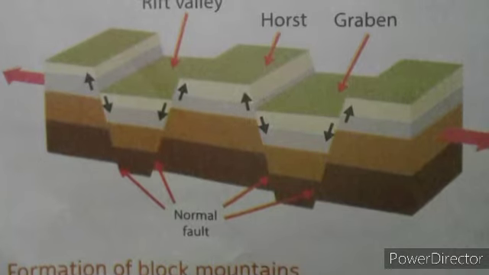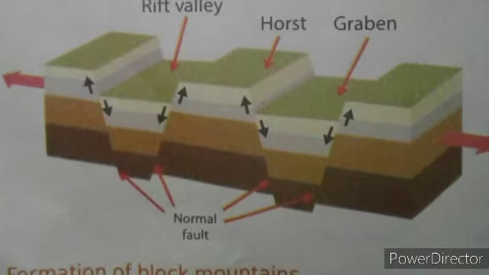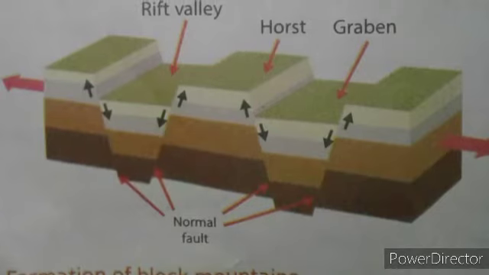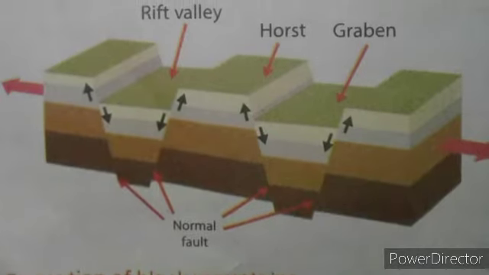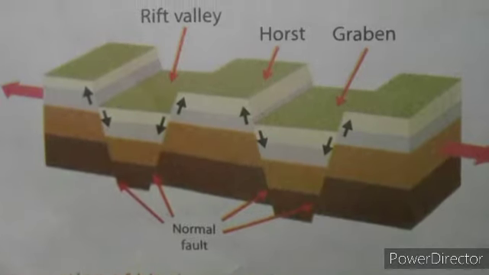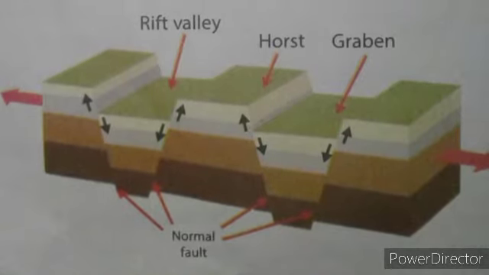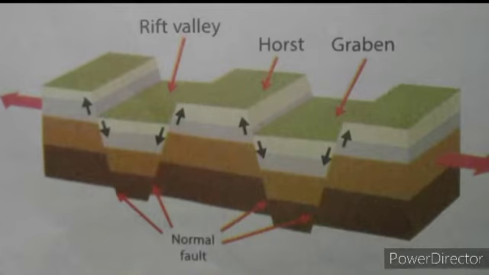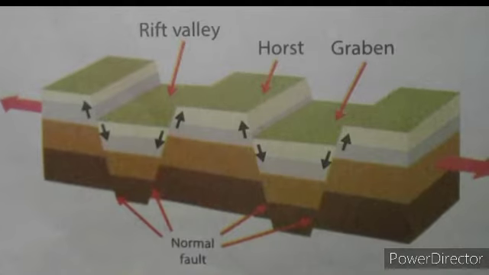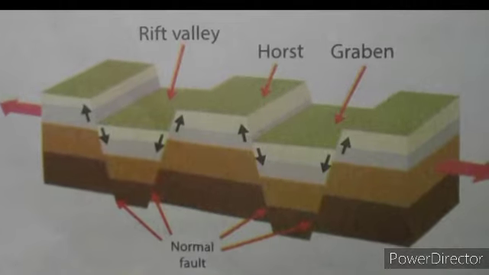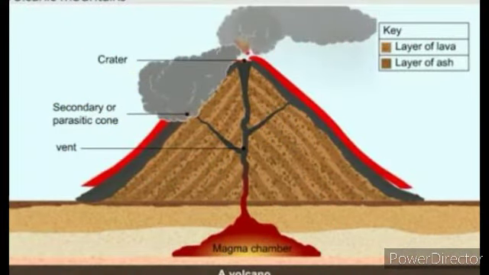The Satpura Range in India, the Black Forest in Germany, and the Sierra Nevada in the USA are some examples of block mountains. The subsided part is called the graben or the Rift Valley. Some rivers flow through the Rift Valley, like the Narmada and Tapti in India and the Nile in Africa.